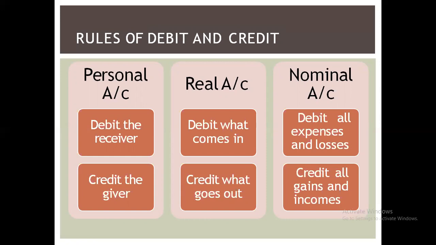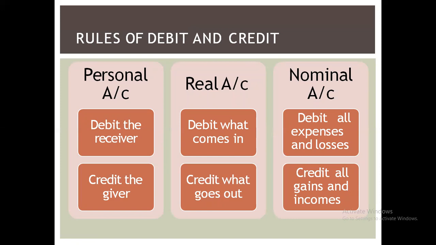Personal account is basically related with the persons, and real account is related with the assets of the organization that really exist in the world. Nominal account basically deals with profits and losses, expenses and gains, right?